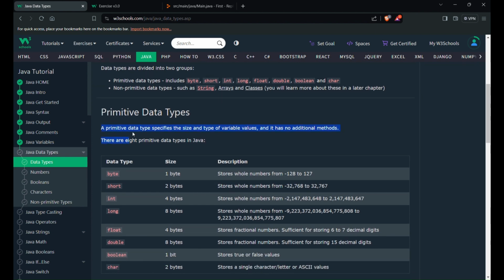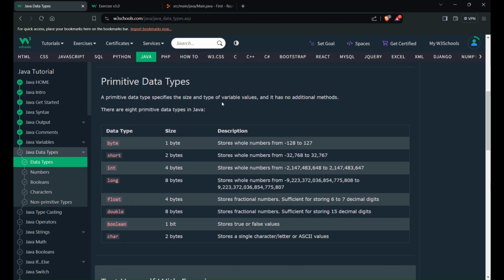So a primitive data type specifies the size and type of the variable values. It has no additional methods. There are 8 primitive data types: byte, short, int, long, float, double, boolean, character.